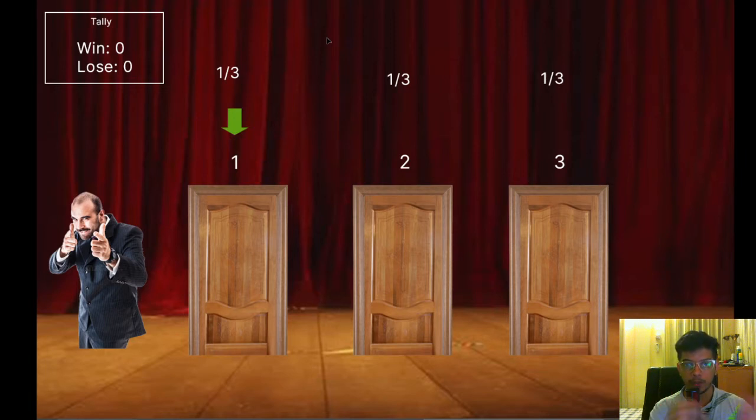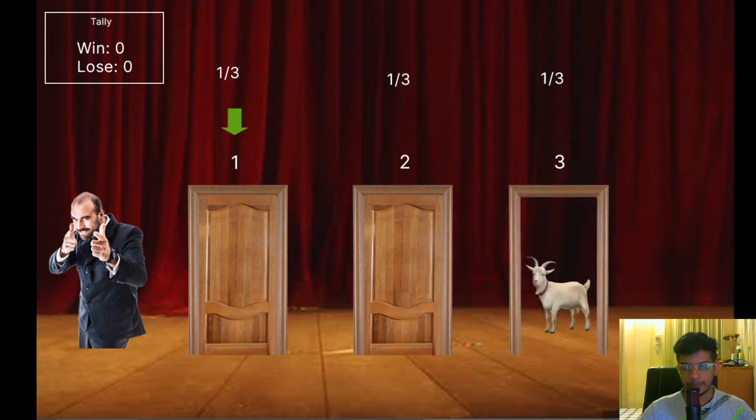So you pick door 1, and then the game show host goes on to open door 3 and reveals that behind door 3 is a goat. And now the interesting part comes in. The game show host then offers you an option and poses a question whether you'd like to stick with door 1 or whether you would like to make a switch, right? Whether you'd like to stick with your initial choice, your initial decision, or whether you'd like to make a switch.